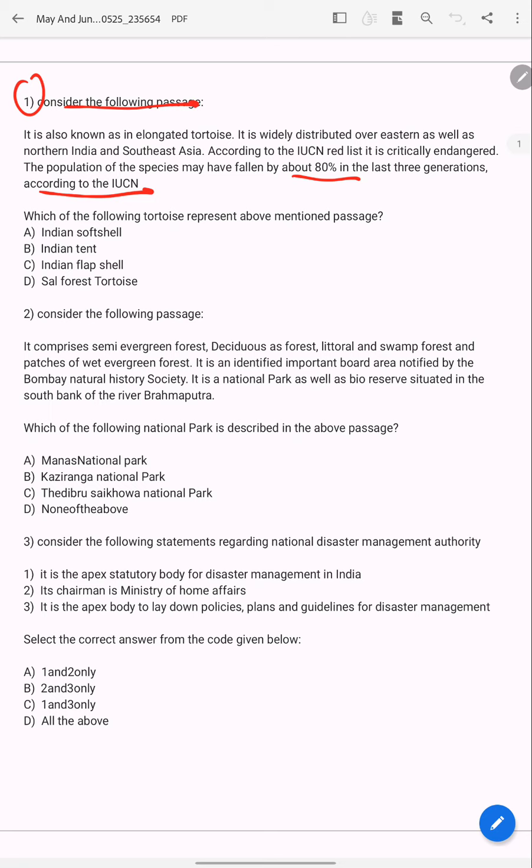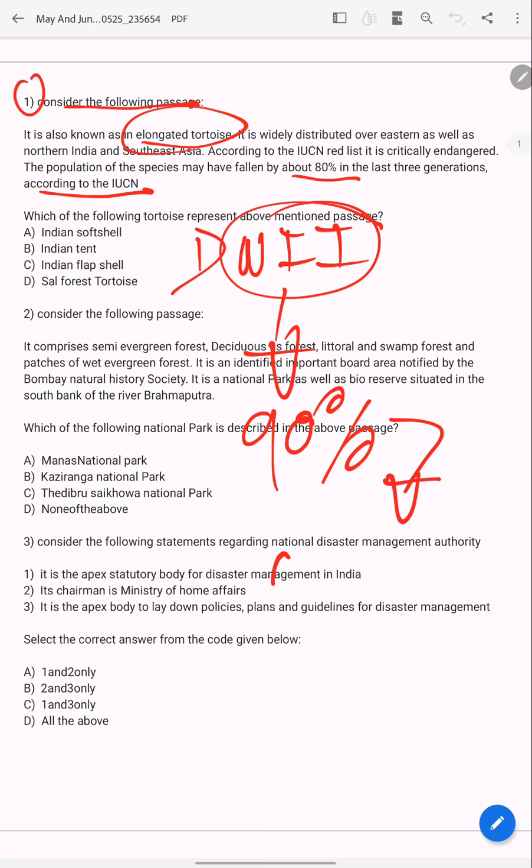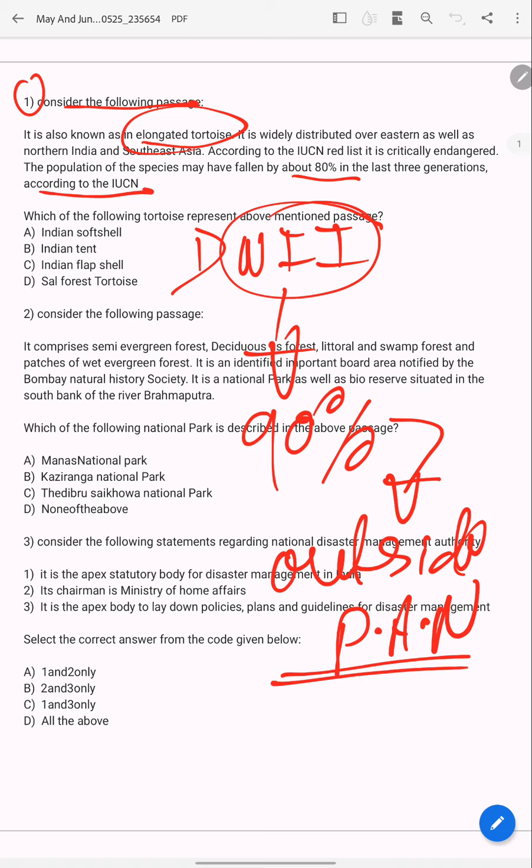Why has this question been asked? First of all, because of WII. What is WII? Wildlife Institute of India said that 90% of the elongated tortoise falls outside the protected area network.